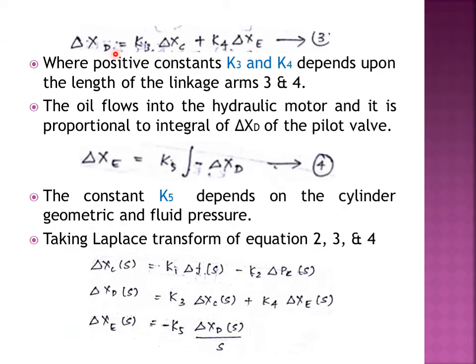Now we are going to see the different components of the speed governing system and its function. It is the same whatever I have said in the previous slide. First part is the speed governor. It is the speed sensitive device, and it is directly coupled to the prime mover, and it senses the change in speed as well as the change in frequency. When load increases, the speed decreases. So when speed decreases, the flywheel will move out and the linkage mechanism will move down. Right? So the speed and the frequency are directly related with this equation.